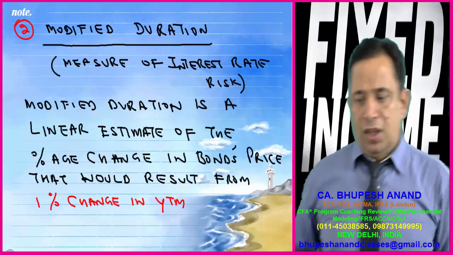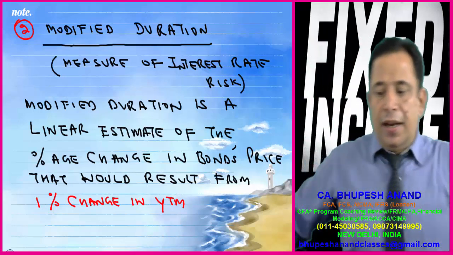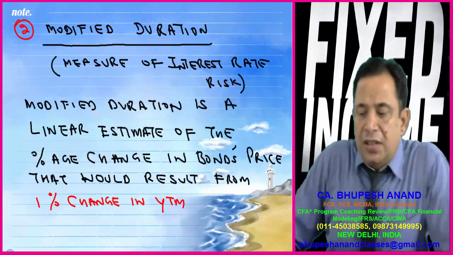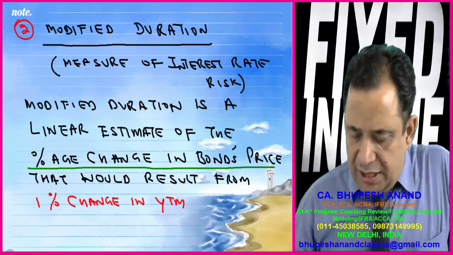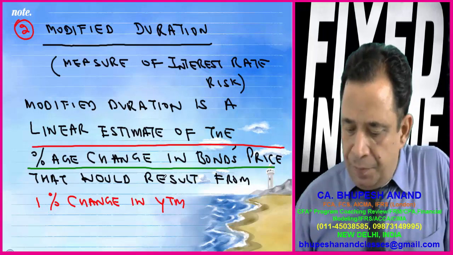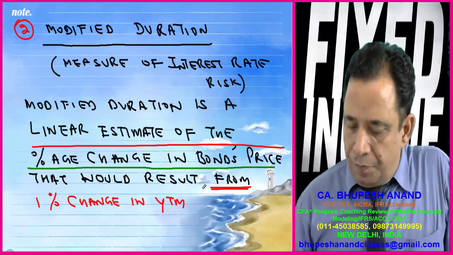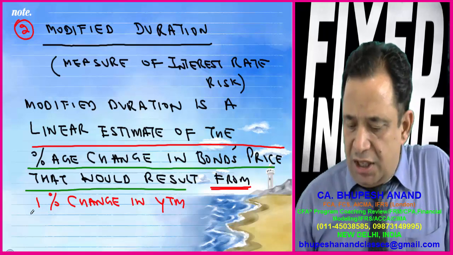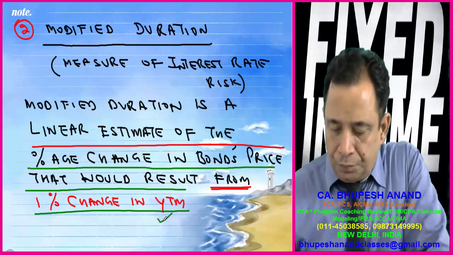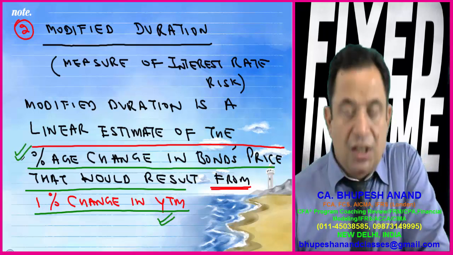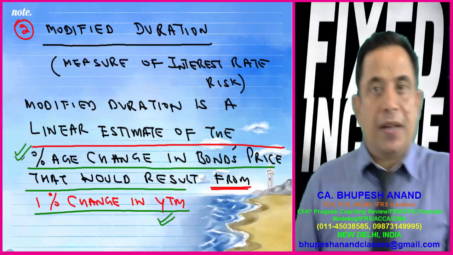So modified duration is a measure of interest rate risk. It is a linear estimate of the percentage change in bond prices that would result from a 1% change in YTM. It means if there is a change in YTM, then by how much percentage will the bond price change.